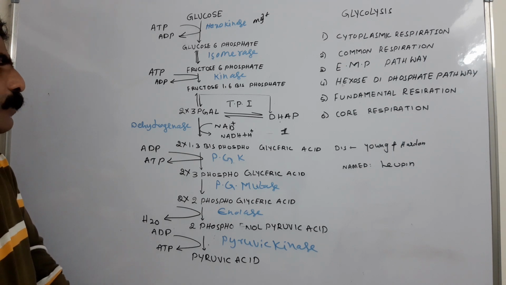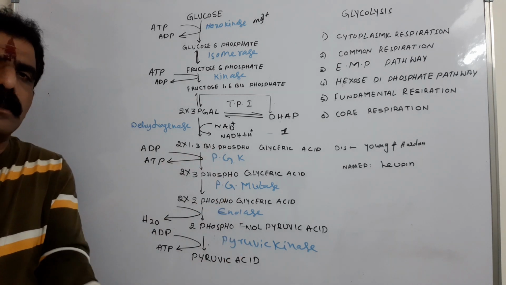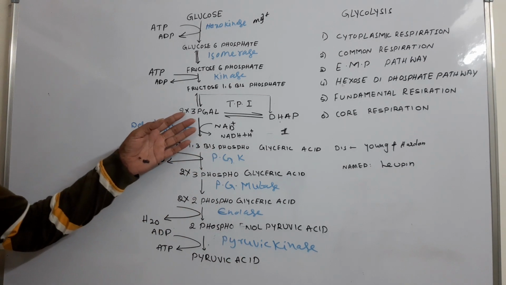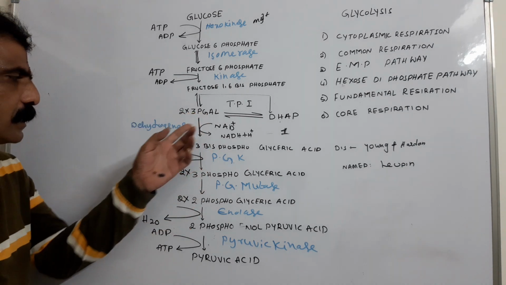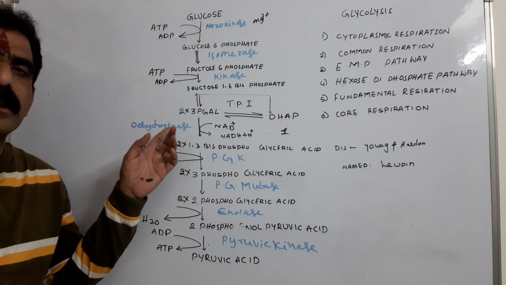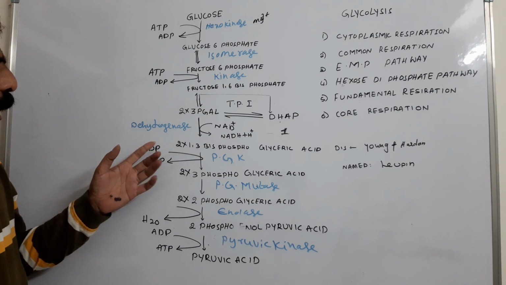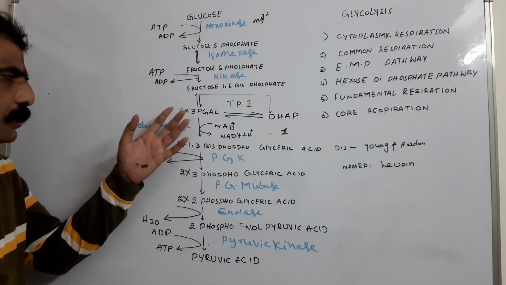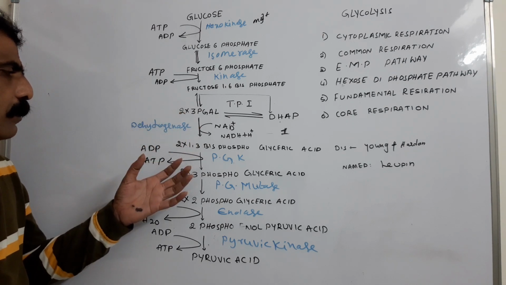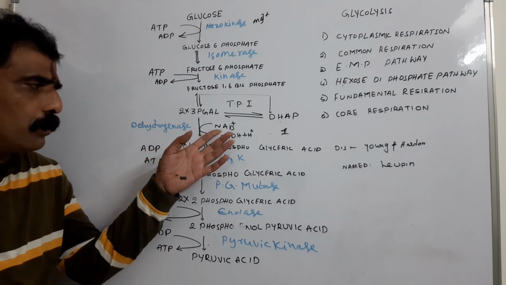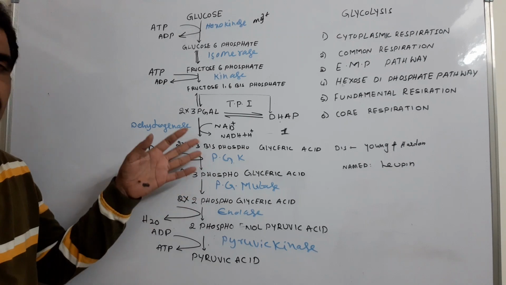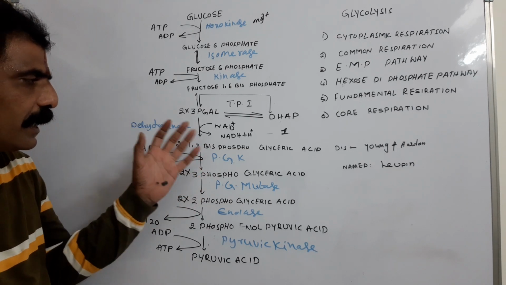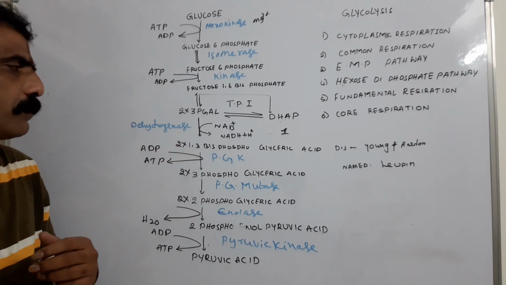Now this phosphoglyceraldehyde undergoes oxidation. See here, it undergoes oxidation under the influence of the phosphoglyceraldehyde dehydrogenase enzyme. Under the influence of this enzyme, hydrogen is removed and added to NAD plus, reducing it to NADH plus H plus. So here one NADH2 is formed.